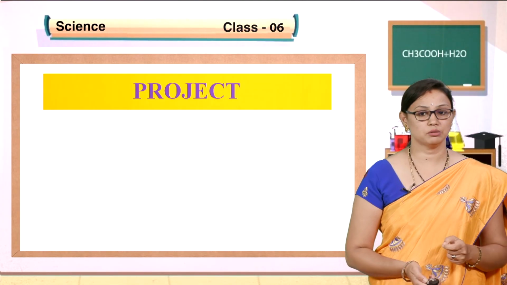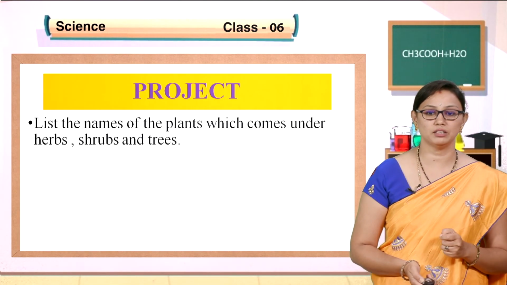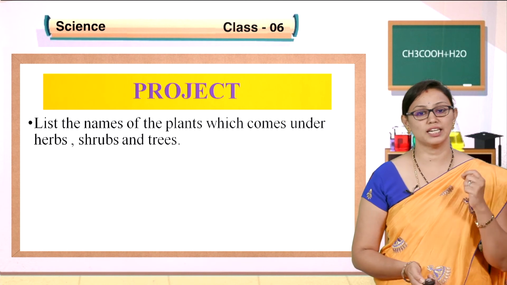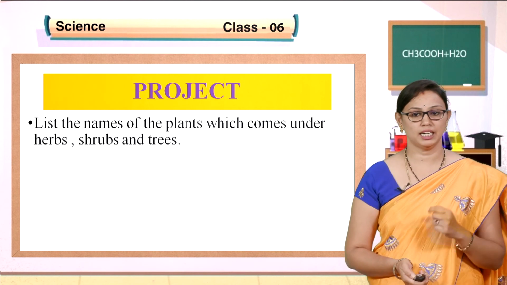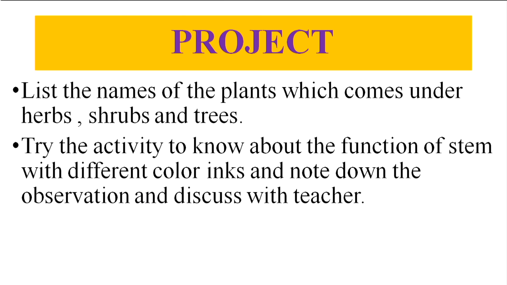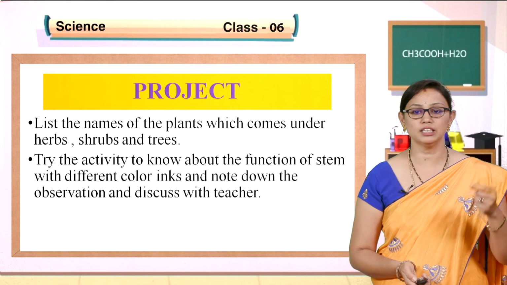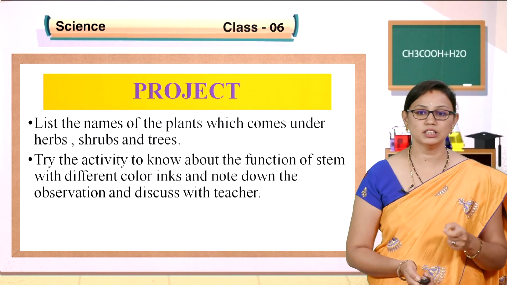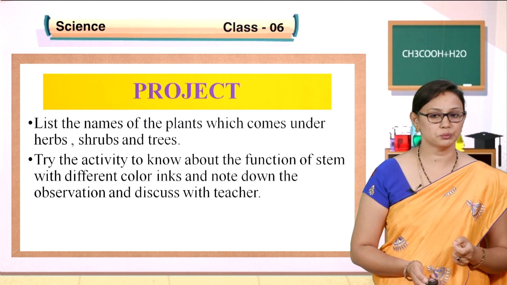I would like to give a very simple project you can do by yourself. List the names of the plants which come under herbs, shrubs and trees, and try the activity to know about the function of the stem with different colorings, note down the observation and discuss with teachers. For this activity, take a glass of water, take a stem, add coloring, cut the roots and keep it for one day. Observe the conduction of colored ink or colored solution through the stem and discuss with your teacher.